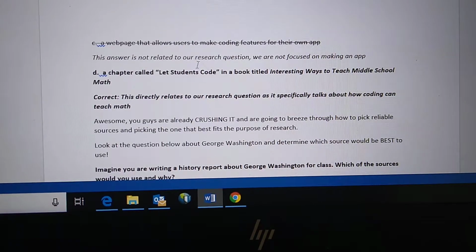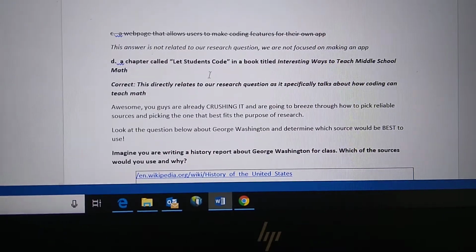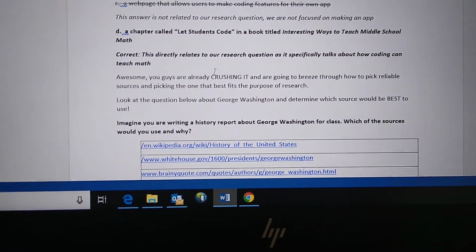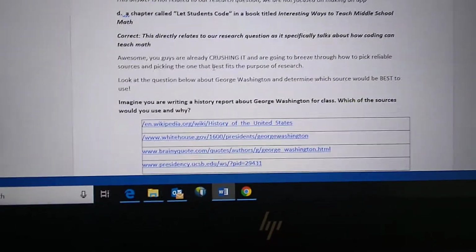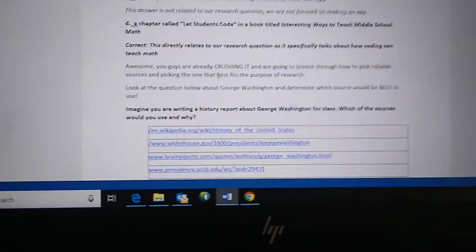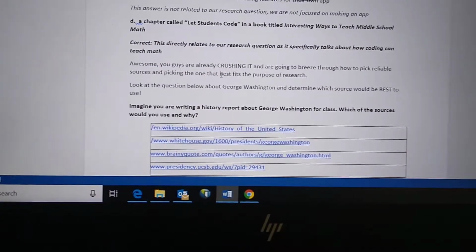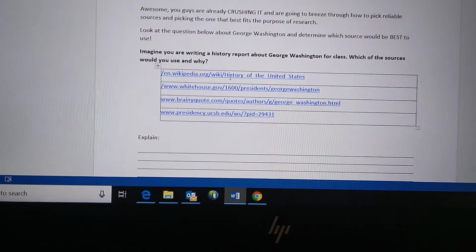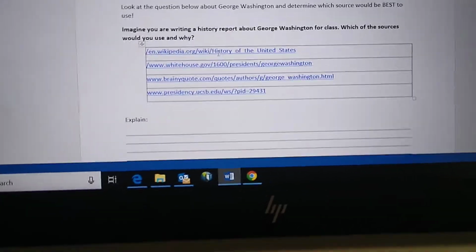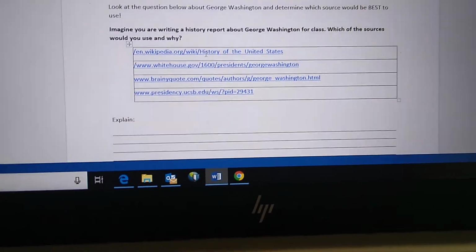Alrighty, awesome. You guys are already crushing it, and we're going to breeze through how to pick reliable sources and picking the one that best fits the purpose of research. Look at the question about George Washington and determine which source would be best to use. Imagine you are writing a history report about George Washington for class. Which of the sources would you use and why?